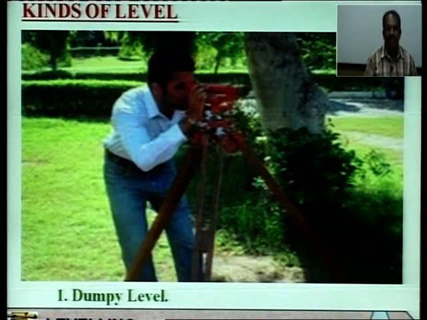So, on your screen a person is using the Dumpy level instrument. Please see on your screen a Dumpy level is fitted over the tripod stand, that is the stand having 3 legs. The person is seeing through the eyepiece of the telescope of the Dumpy level. So, this is a good view of how a Dumpy level can be used in the field.